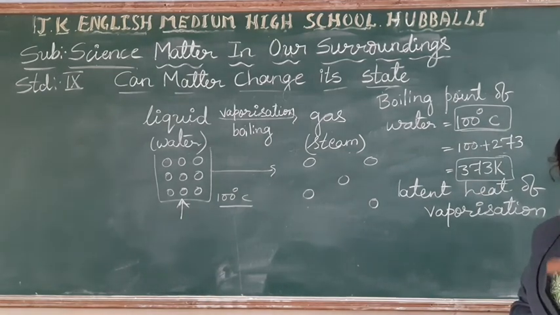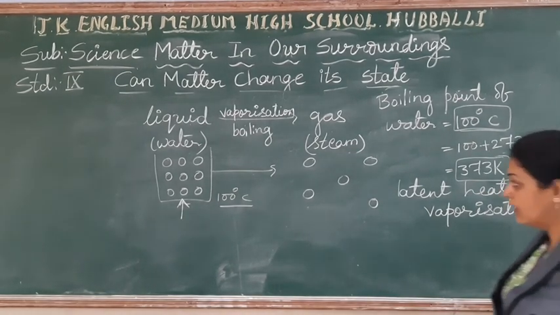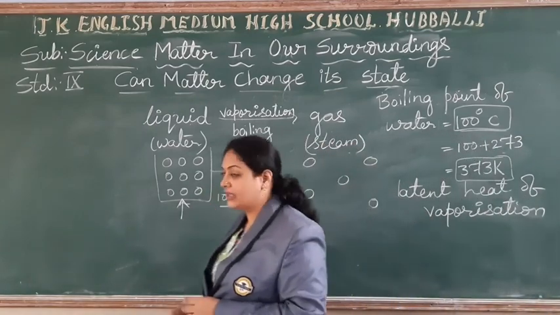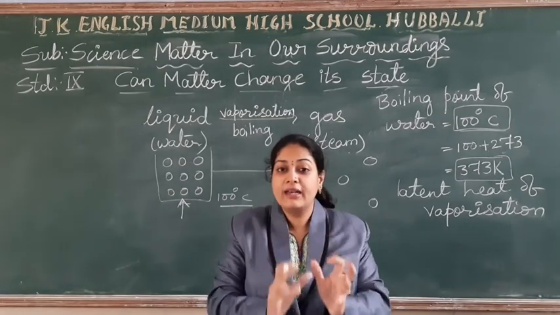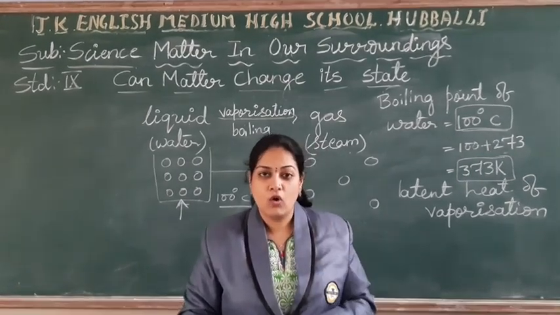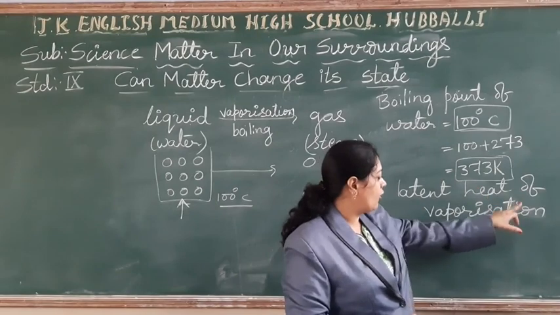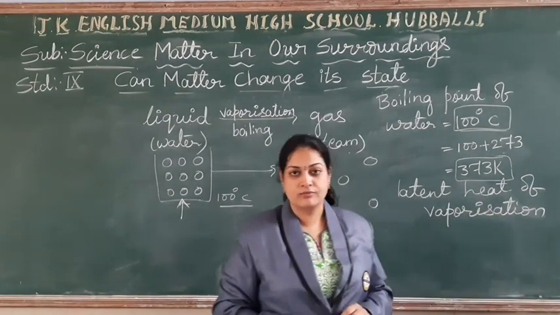So what energy is required to convert 1 kg of water into gaseous state? That much hidden energy we are going to call latent heat of vaporization.